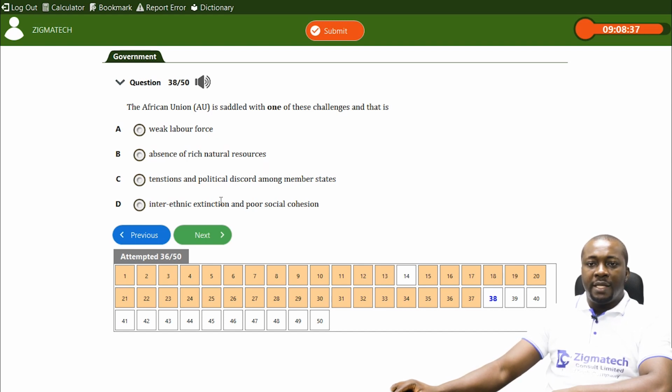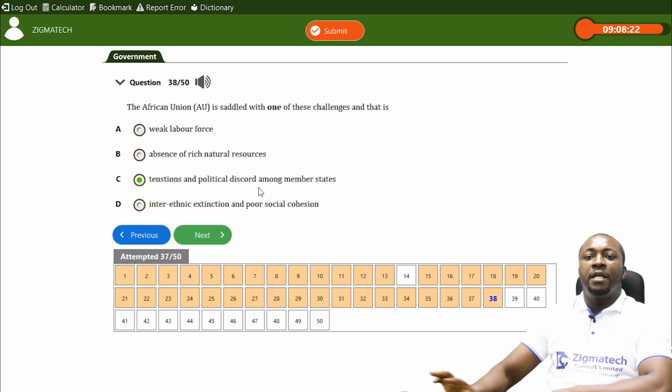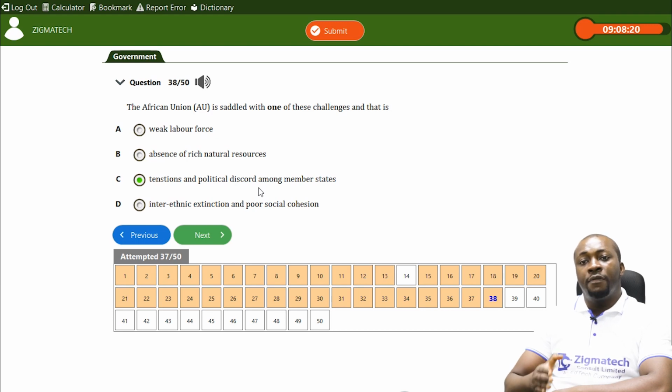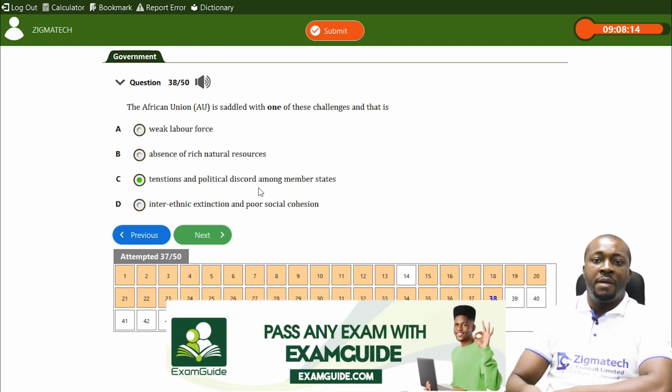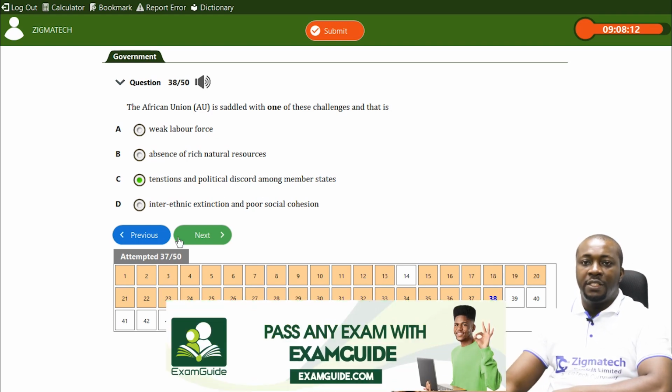Is it inter-ethnic extinction and poor social cohesion? That is not a problem, but rather tension and political discord among member states is one of the problems. At times there is political discord, and that is why it even has an organ, a judicial organ, that will settle these disputes involving members. So it's one of their challenges, tension and political discord among member states.